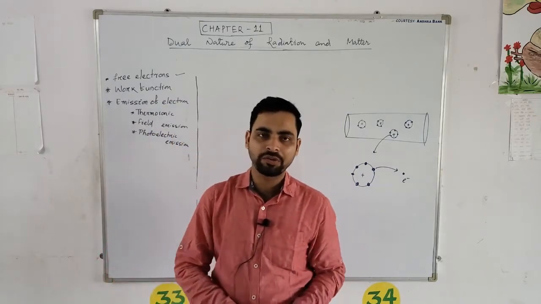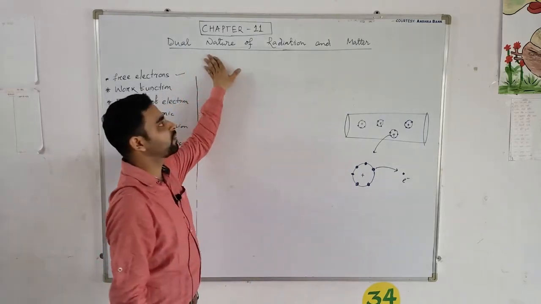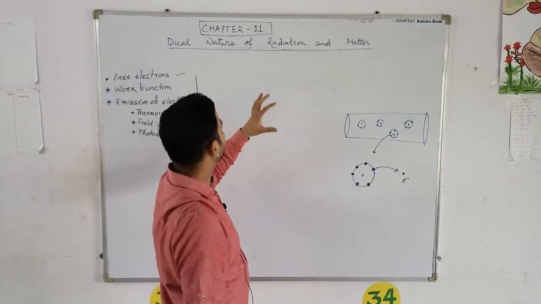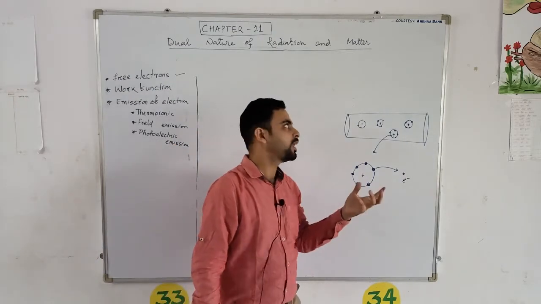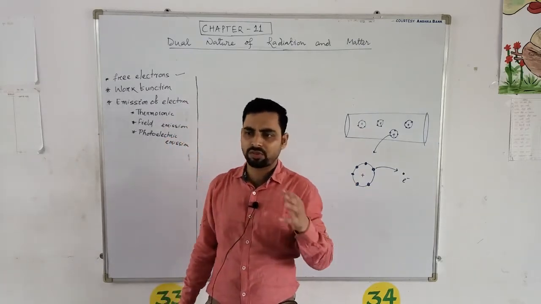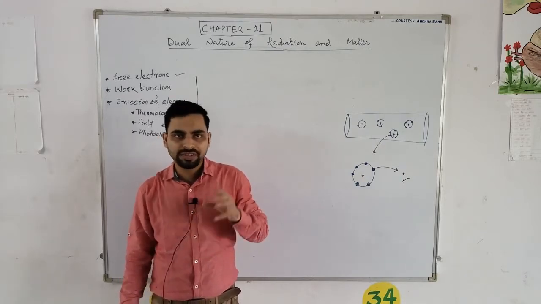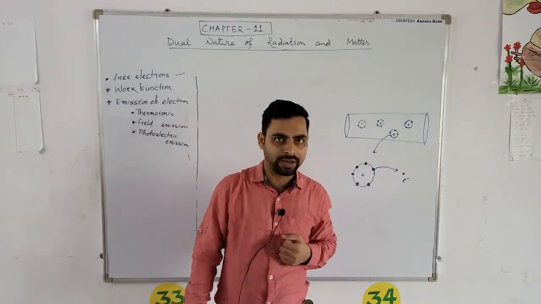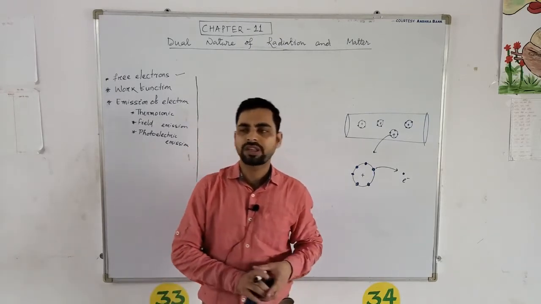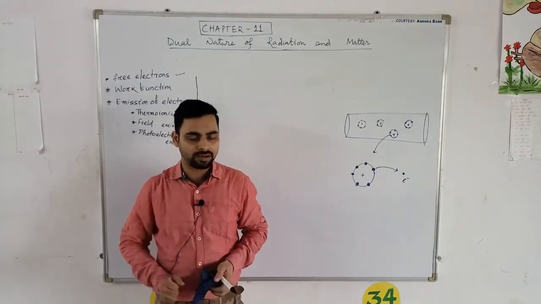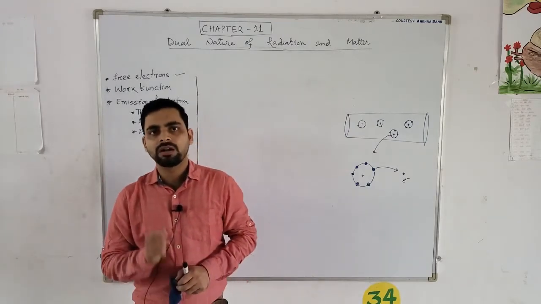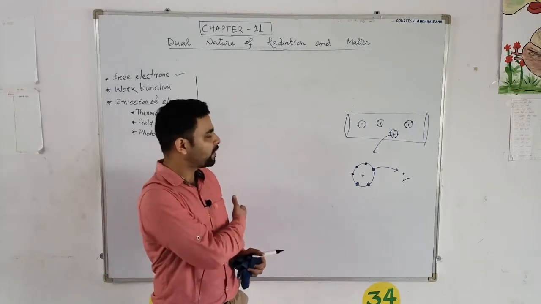Today we are going to start a new chapter, that is dual nature of radiation and matter. In this chapter we are going to study how radiation, that means light, has dual nature and matter has dual nature. In the previous chapters, we have studied that some phenomena of light can only be explained by the wave nature of the light. Suppose I say interference, diffraction, some phenomena can only be explained by wave nature of the light. And there are certain other phenomena which can only be explained if we consider light as a particle. We will study this in this chapter.